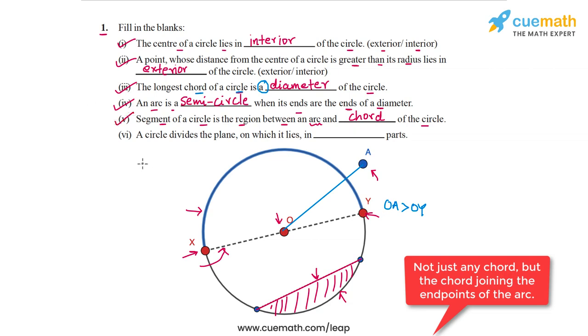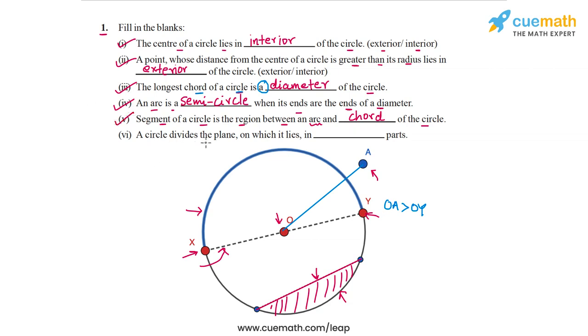So that's part 5. Finally, part 6 says a circle divides the plane on which it lies in dash parts. In how many parts? So basically it divides the plane into 3 parts. There is the interior of the circle, there is the circle itself, so any point on the circle lies in this part, and then there is the exterior.